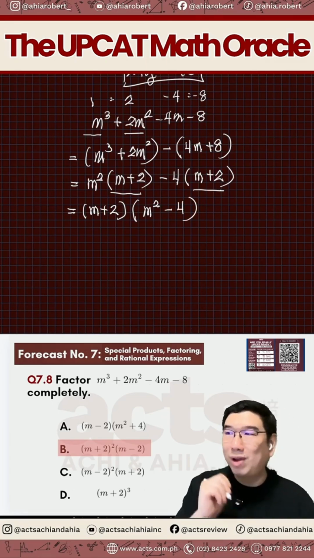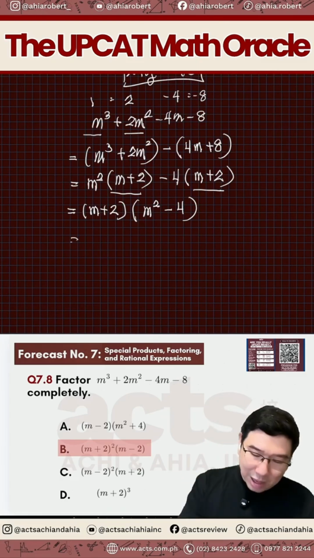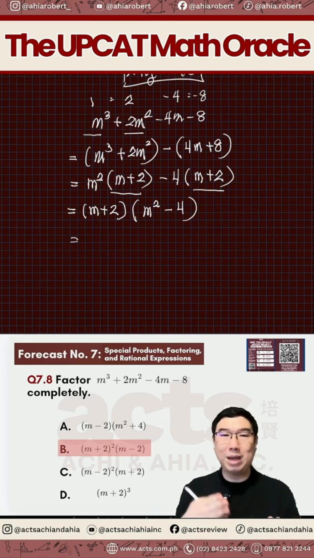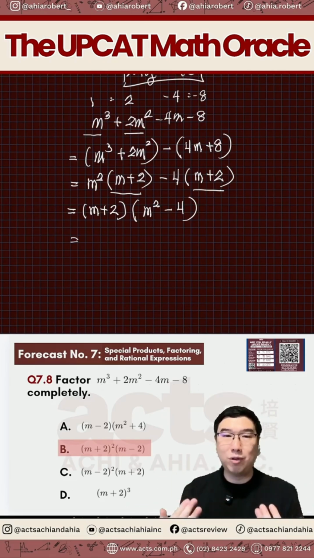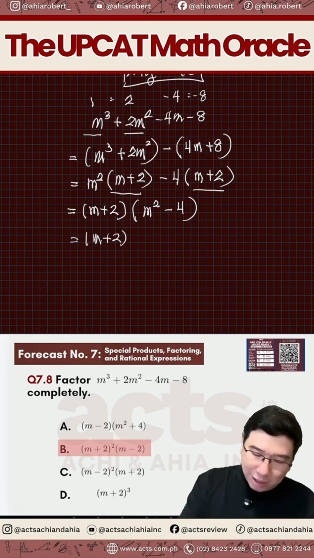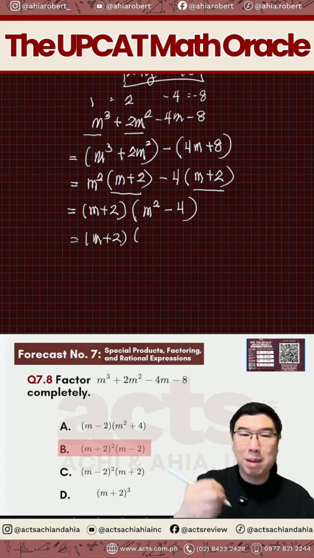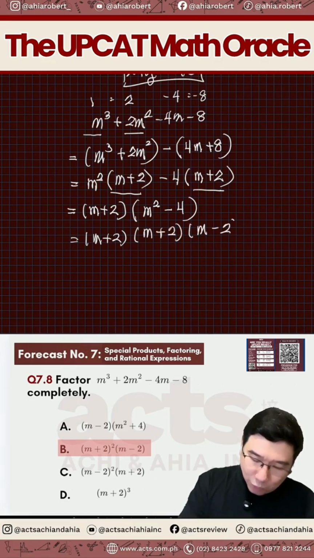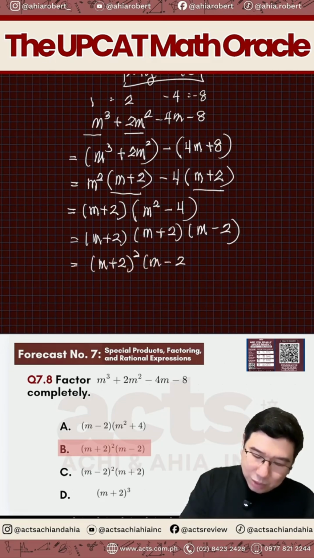Now, we have to factor completely. The m squared minus 4 is in the form of a squared minus b squared. So the difference of two squares, hindi pa tayo tapos. That will be like the square of m minus the square of 2. So therefore, the sum of m plus 2 and the difference of m and 2. Or we can simplify this further into m plus 2 squared times m minus 2.